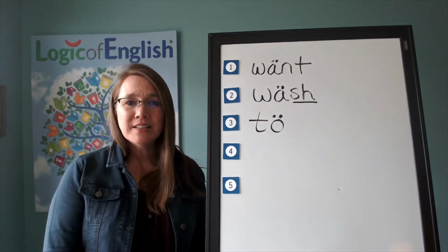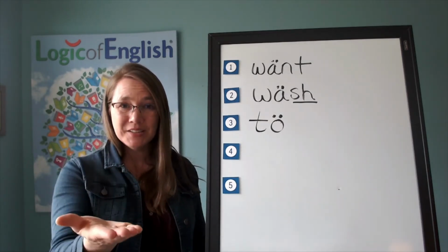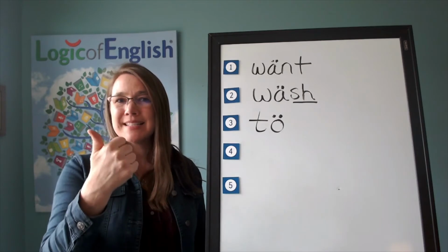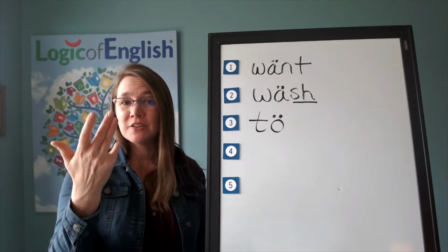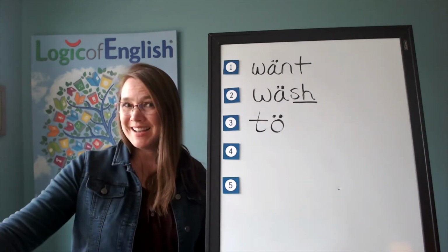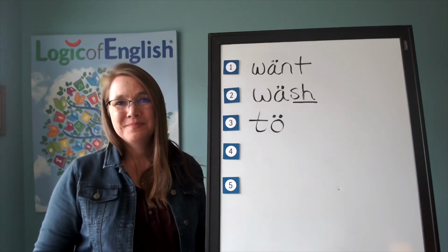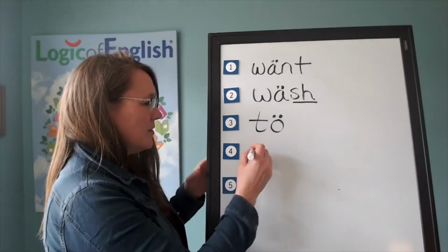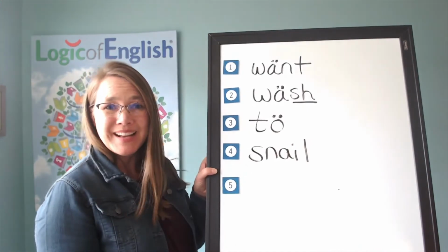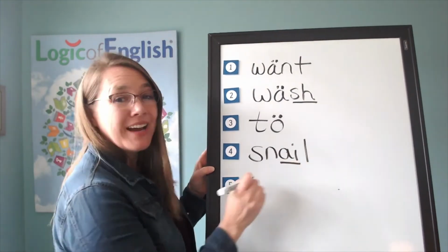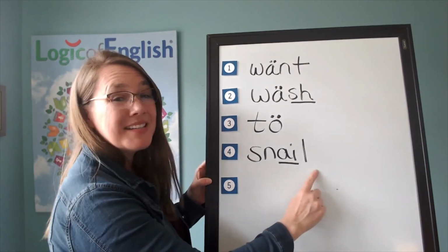The next word is snail. I saw a snail crawling through the grass. Snail. Go ahead and say snail. Let's sound it out. S, n, a, o, the 2-letter A that you may not use at the end of English words. Got it? Go ahead and write snail. All right, help me to write it. S, n, a, o. And how will we mark snail? We'll underline the A. Let's read it. S, n, a, o. Snail.